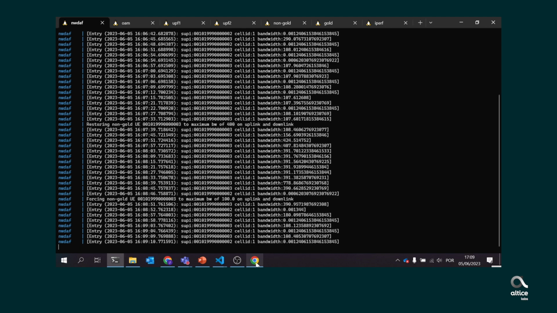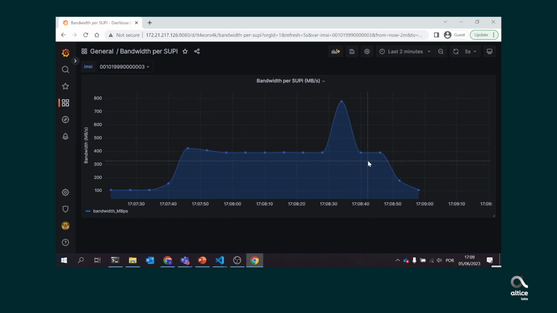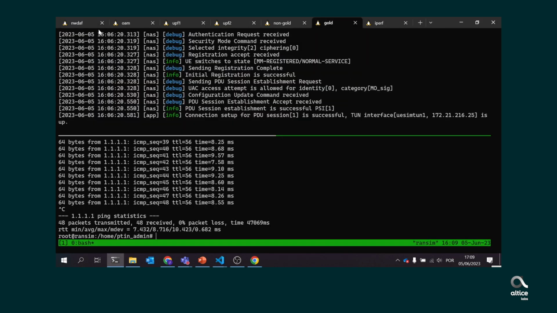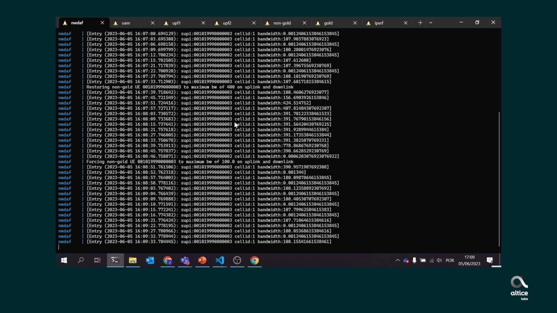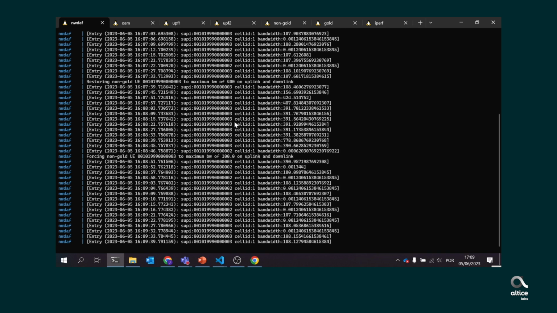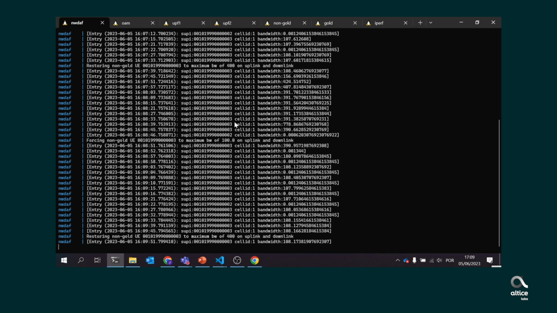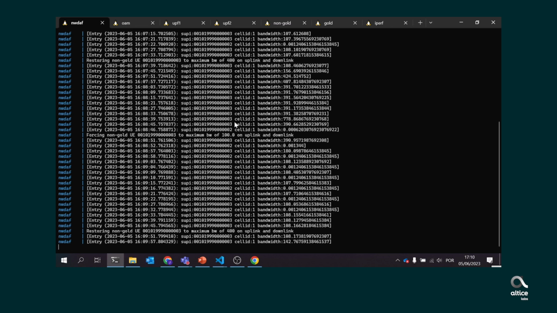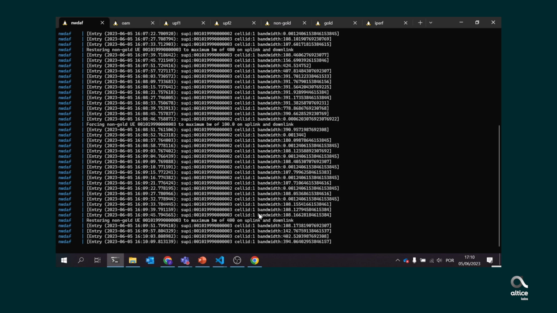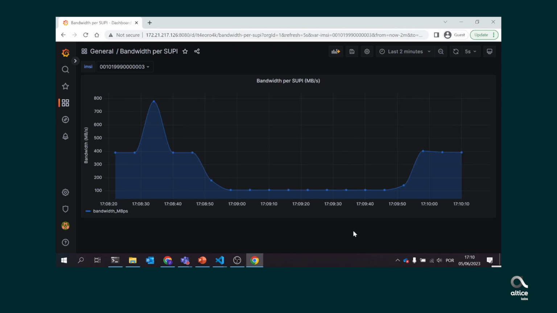If we stop the UE2, gold, traffic, the NWDAF detects it and acts to remove the rule that was applied to UE1 via SMF. We can confirm that UE1 can now attain 400 megabits per second in the NWDAF metrics and check also in Grafana. We are back to the initial situation.